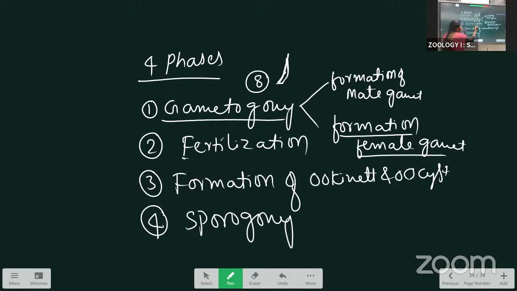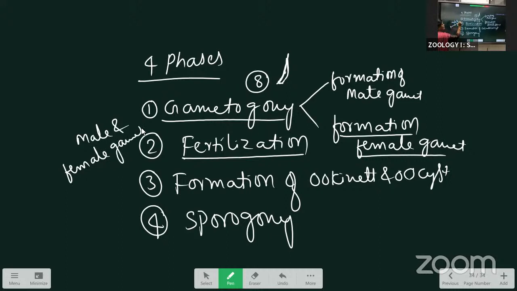Next, fertilization. The fusion of the male and female gametes is called fertilization. As a result of fertilization, a zygote is formed. Here the male and female gametes are unequal, dissimilar in shape and size. That's why we call it anisogamy.